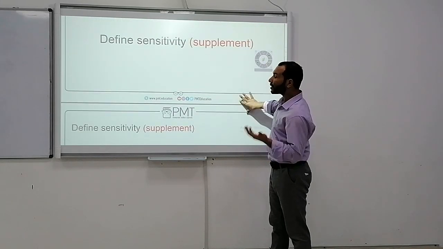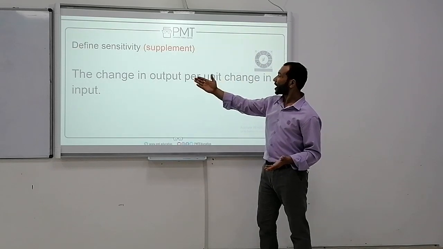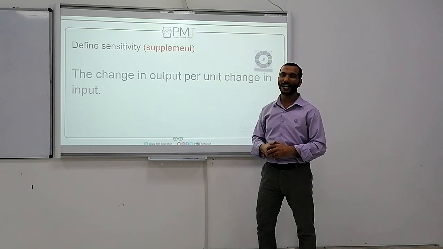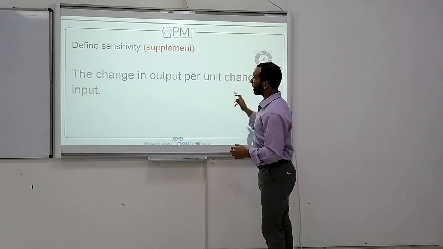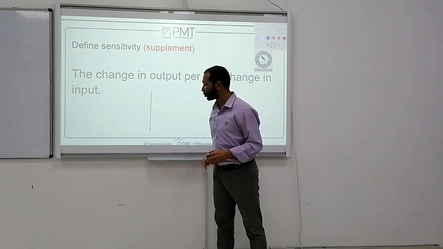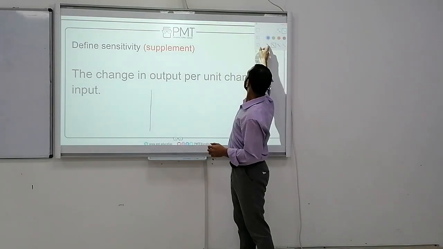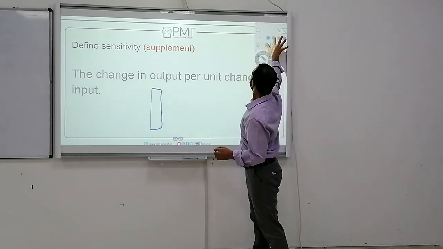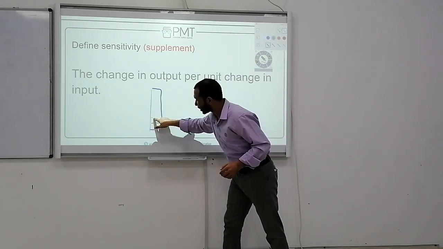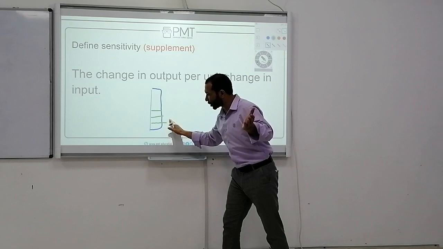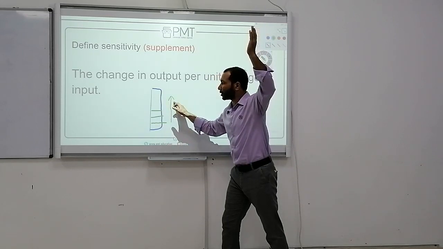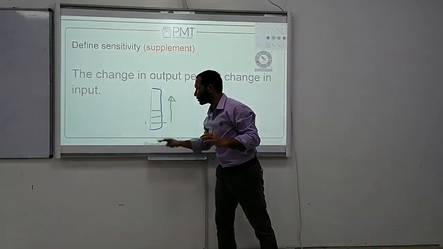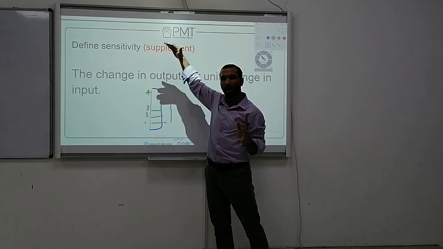Number 3, the sensitivity. What is the meaning of sensitivity? It means the change in the output per unit change in the input. When I need to make a scale for temperature, it will increase with increasing heat. As the temperature rises, the liquid goes upward. So for example 1, 2, 3, 4, and so on.